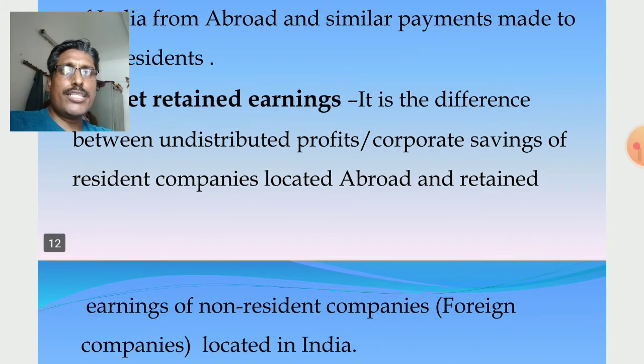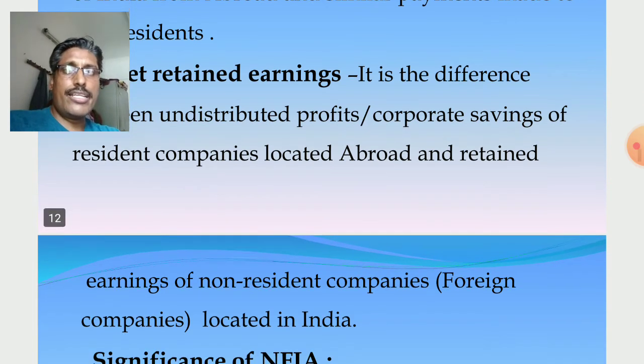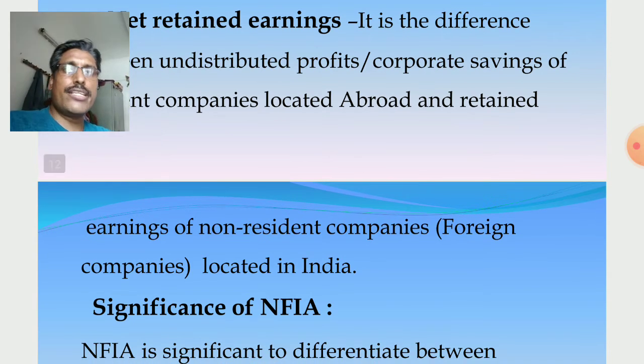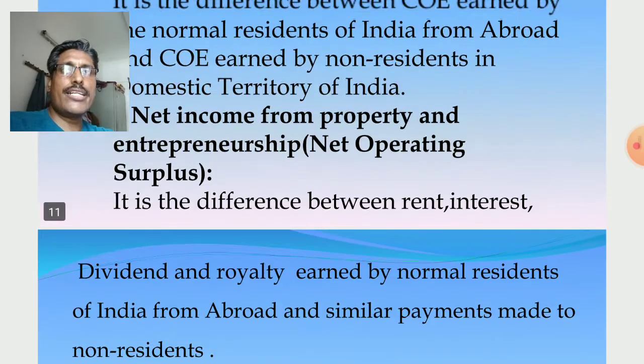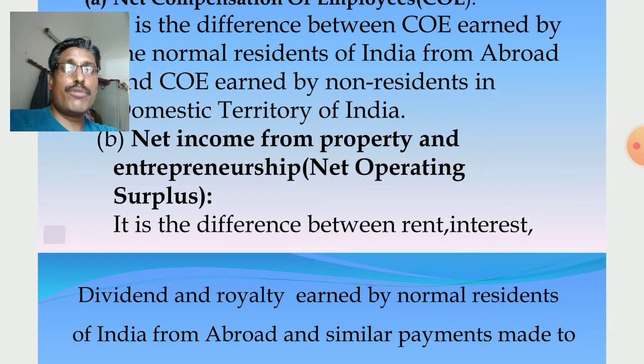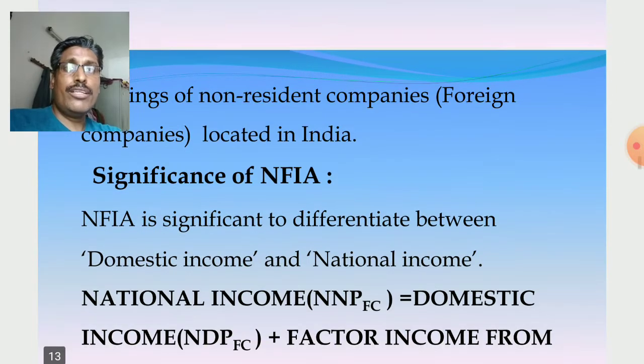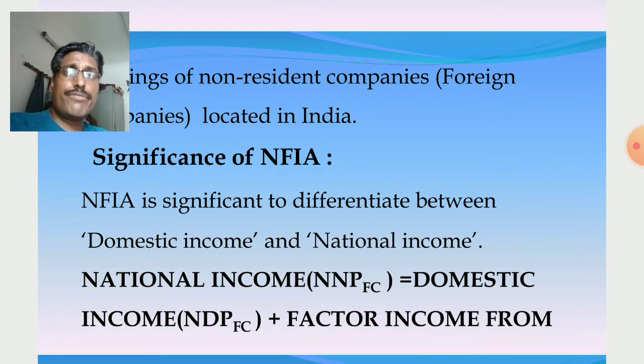So three components are there: net compensation of employees, net operating surplus, net income from property and entrepreneurship, and net retained earnings. Clear?